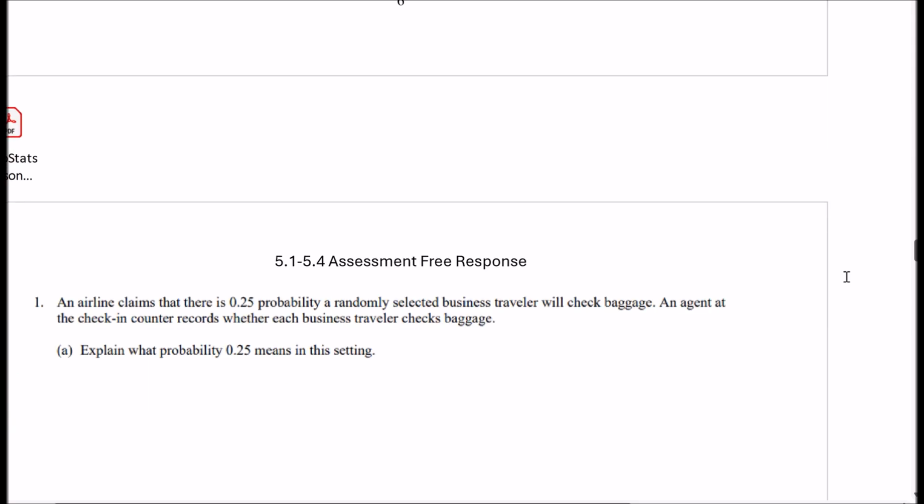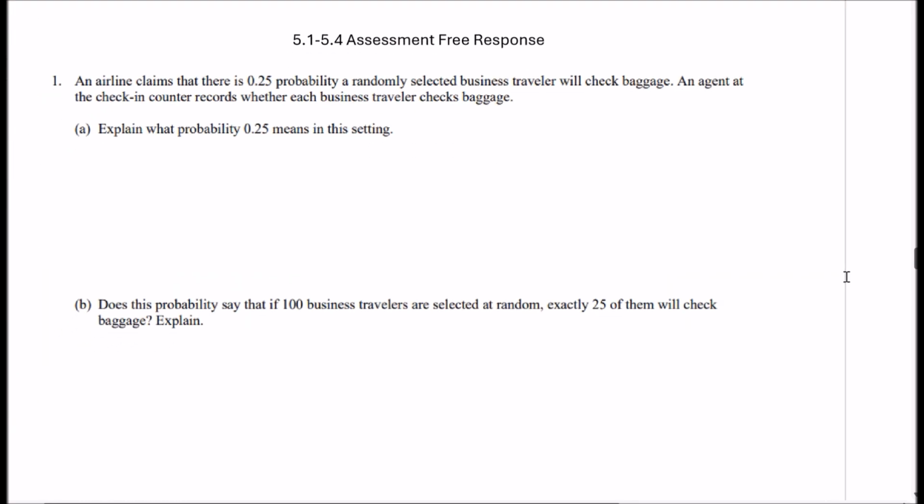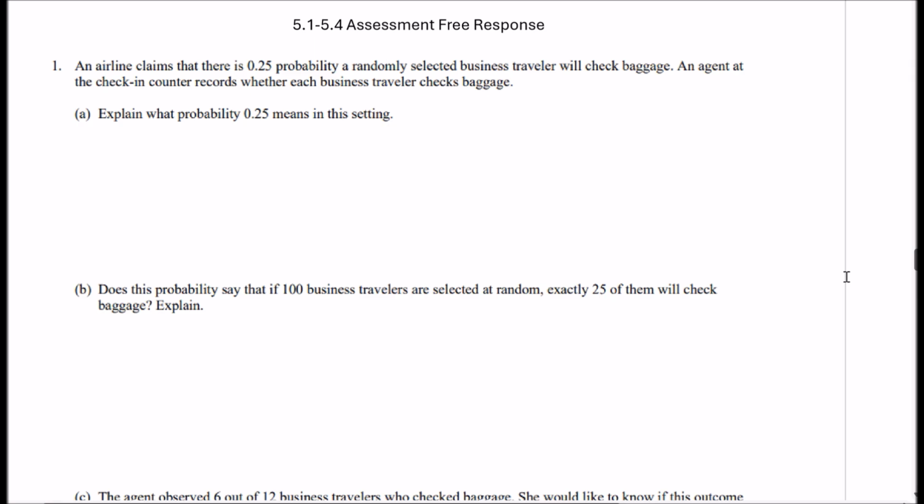So let's look at the free response. An airline claims there is a 0.25 probability that a randomly selected business traveler will check baggage. An agent at the check-in counter records whether each business traveler checks baggage. Explain what the probability 0.25 means in this setting. So you're just going to interpret what a probability of 0.25 means in this setting.